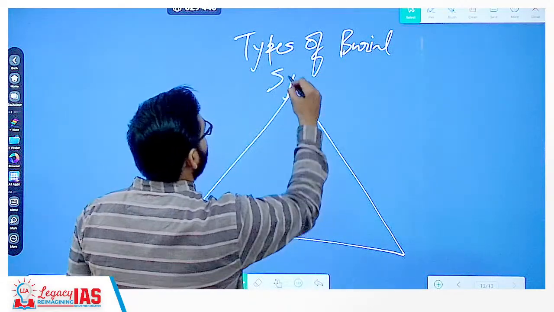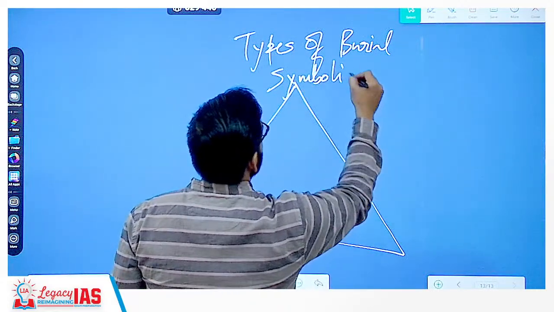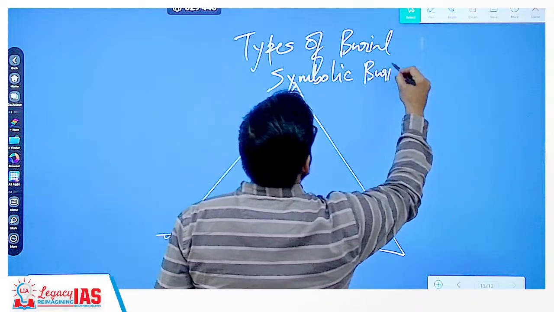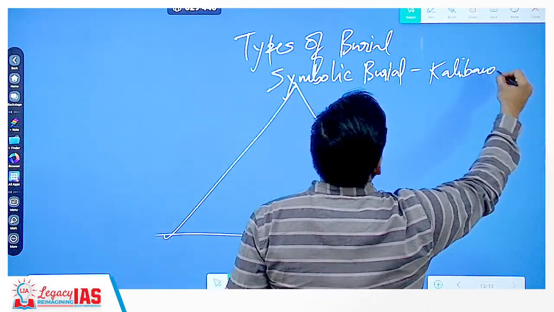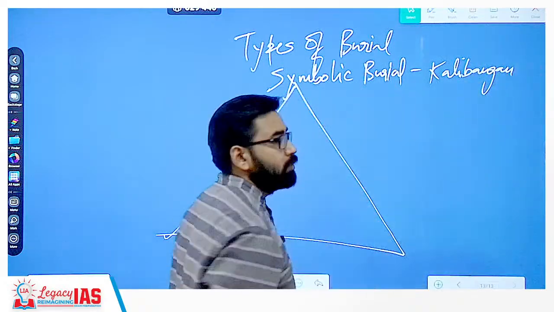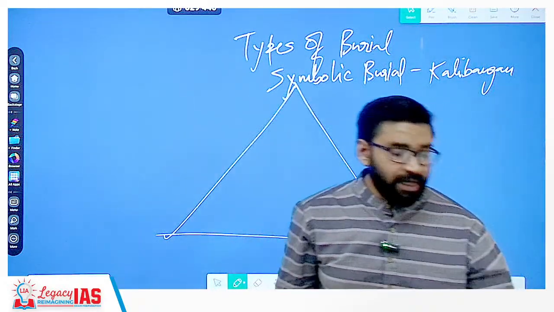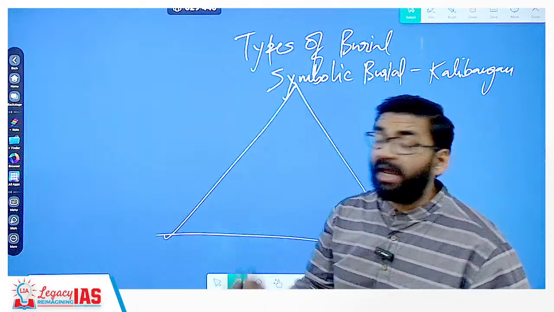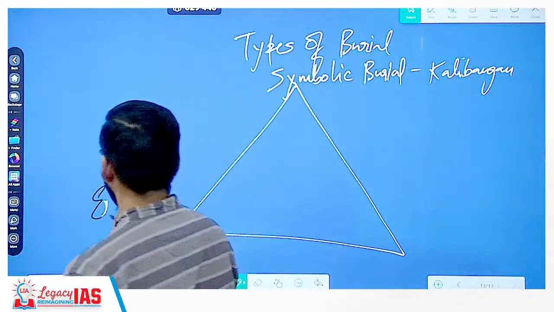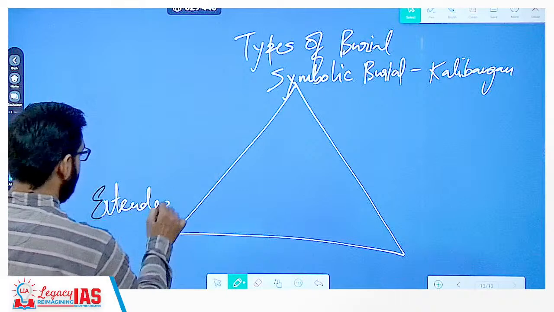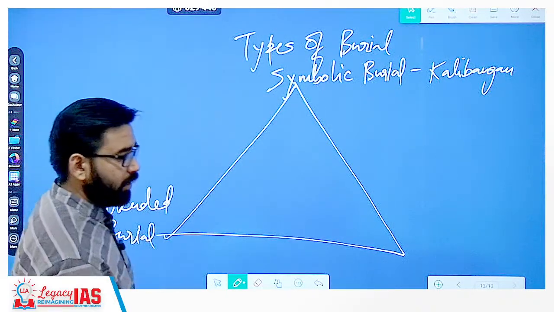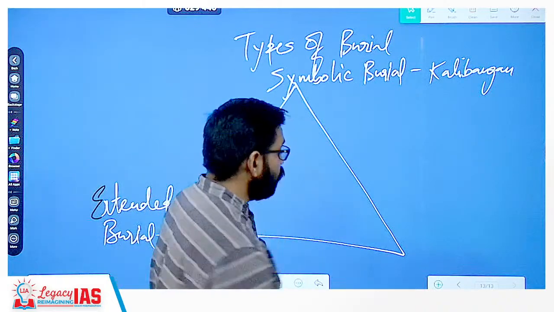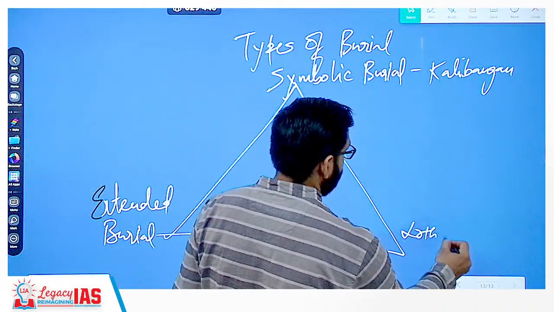Symbolic burial was there in Kalibangan. This one is clear to all of you. Then another important burial, extended burial. Extended burial system was there. Clear? Extended burial. And Lothal burial is also important.